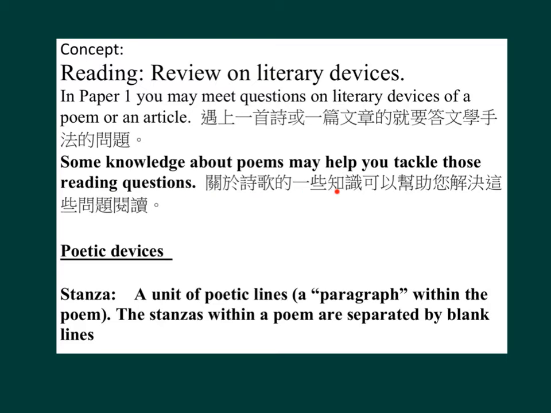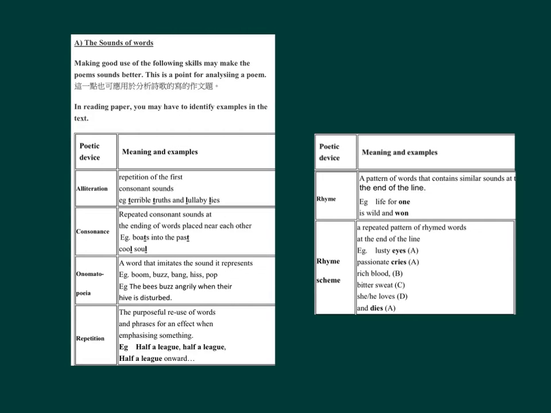關於詩歌的一些知識可以幫助你解決這些問題閱讀。Poetic devices. Stanza. A unit of poetic lines, a paragraph within the poem. The stanzas within a poem are separated by blank lines. A. The sounds of words. Making good use of the following skills may make the poems sound better. This is a point of analyzing a poem. 這一點也可應用於分析詩歌的寫作文題。In reading paper, you may have to identify examples in the text.